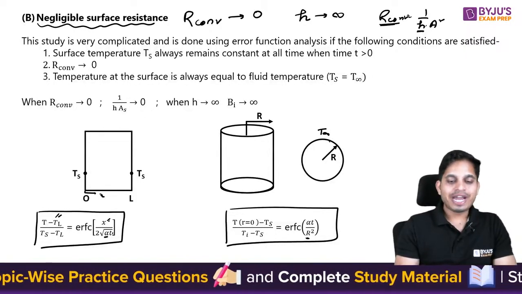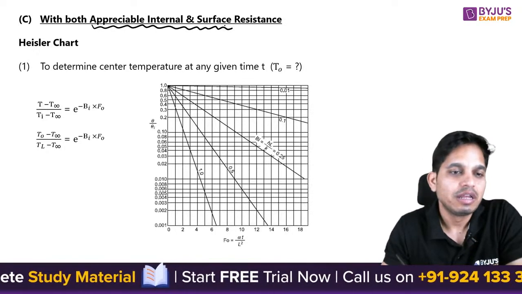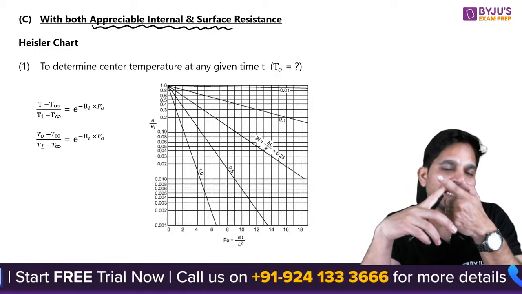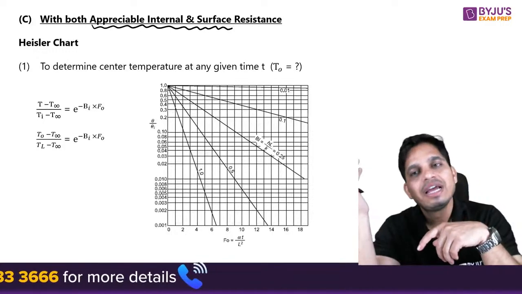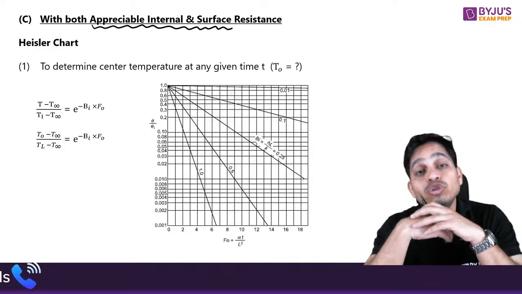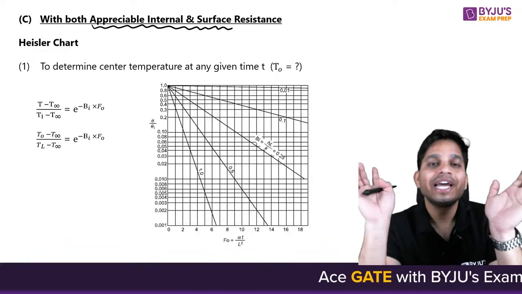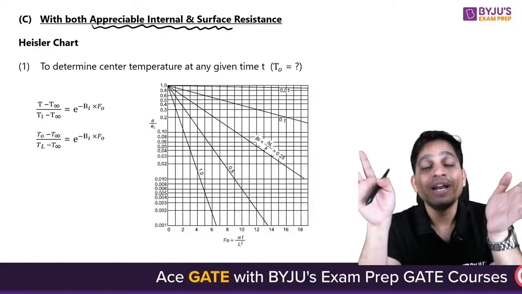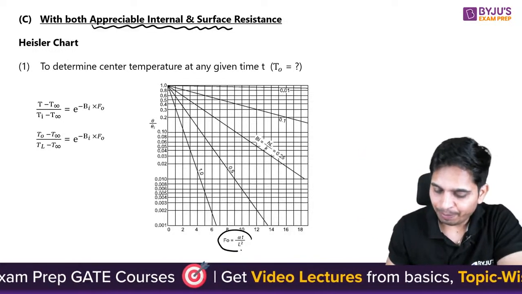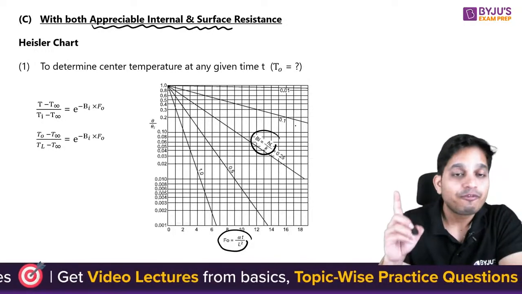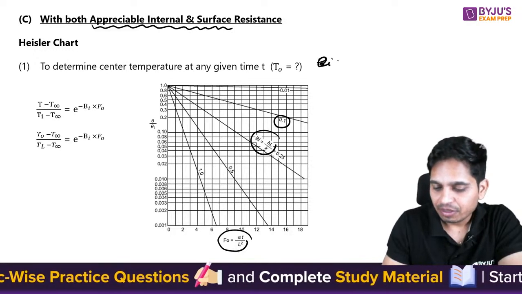Okay, and finally we have both appreciable internal and surface resistance. Look, first of all, when internal resistance is negligible, then you use Biot number. When surface resistance is negligible, that means convective resistance is 0, then you use error function method. But when you have both appreciable internal and surface resistance, then you are going to use Heisler chart. The Heisler chart gives you this Fourier number and this Biot number, and the Heisler chart is of course used when Biot number is greater than 0.1.